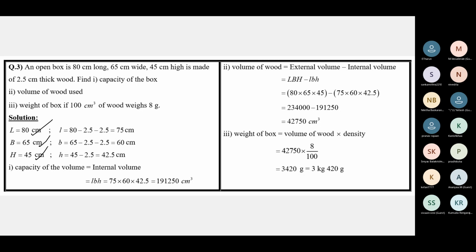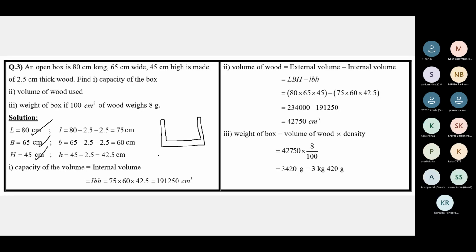Now coming to the internal dimensions. Since the box is 2.5 centimeters thick, from here to here, the length is 80 centimeters. The inner length is this one.